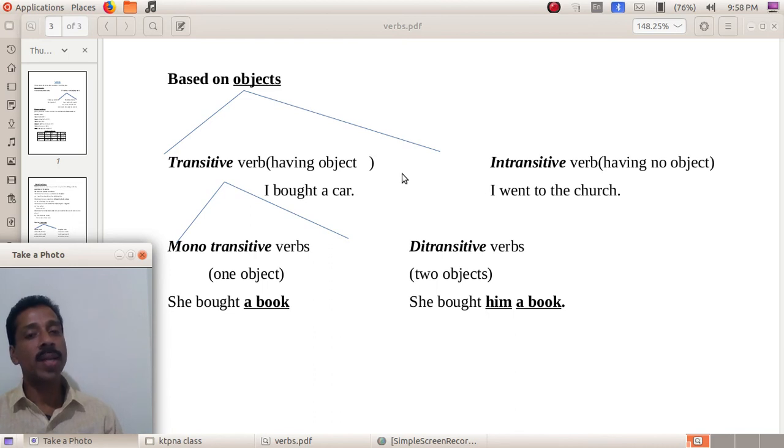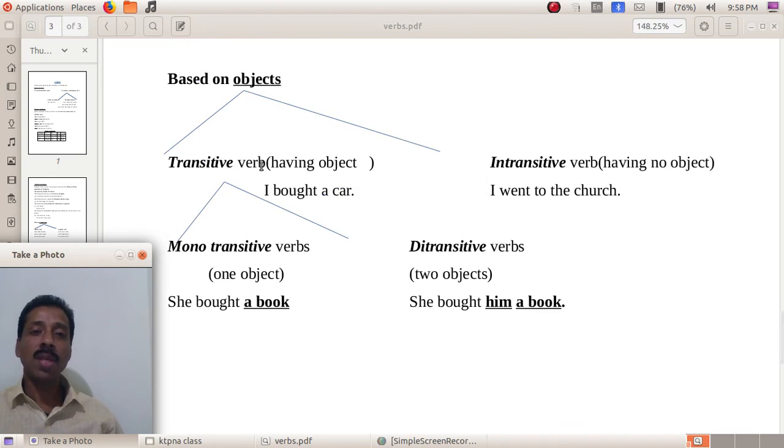If there is no answer, intransitive verb. See here, I bought what? What did I buy? A car, we get an answer. So transitive. But here, I went. What? No answer. I went who? No answer. So what does it mean? Intransitive. So if you have to find out the object, you can ask two questions, what or who, to the verb. If we get an answer, transitive. No answer, intransitive.